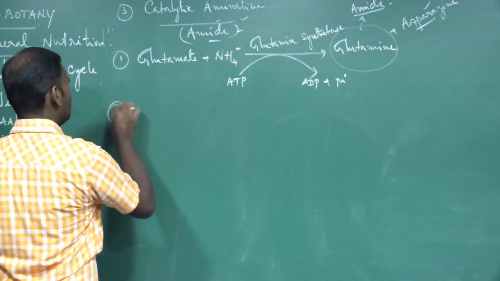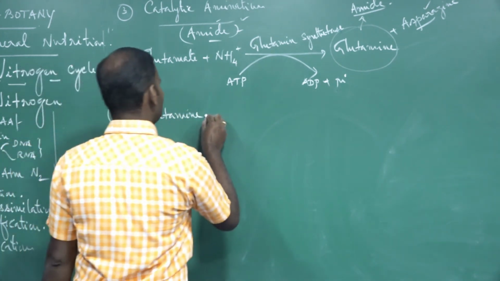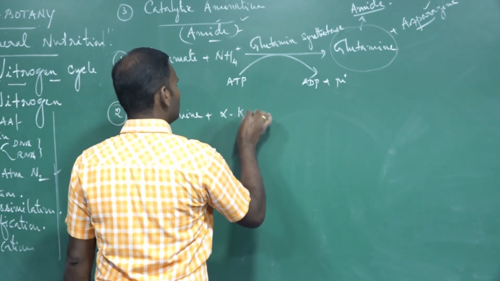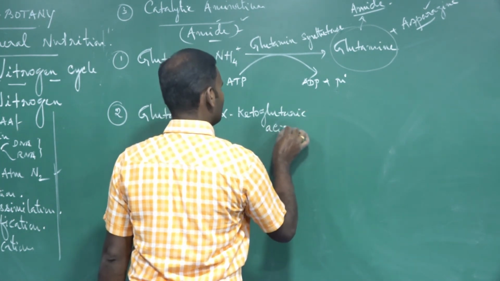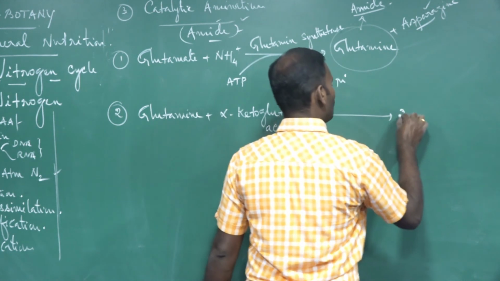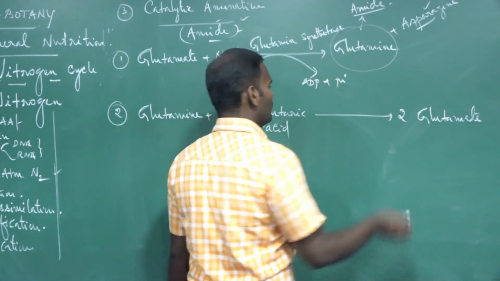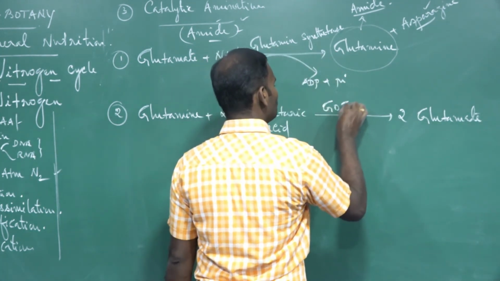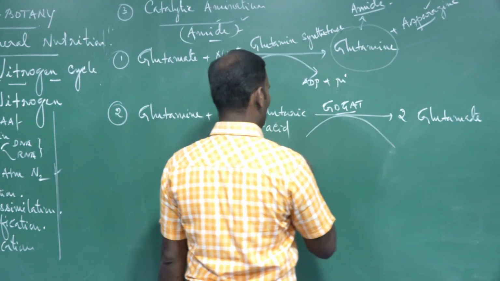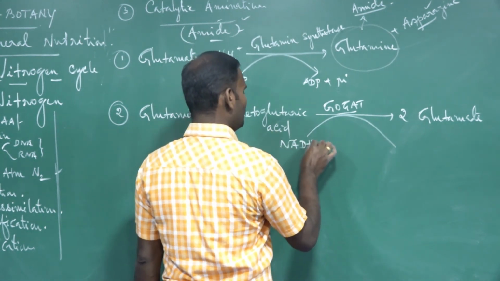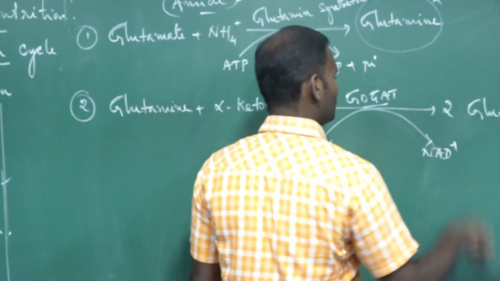Now, second step: this glutamine combines with alpha-ketoglutaric acid to form two molecules of the amino acid glutamate. This reaction is catalyzed by the enzyme called GOGAT. During this process, one molecule of NADH2 gets oxidized to form NAD+.